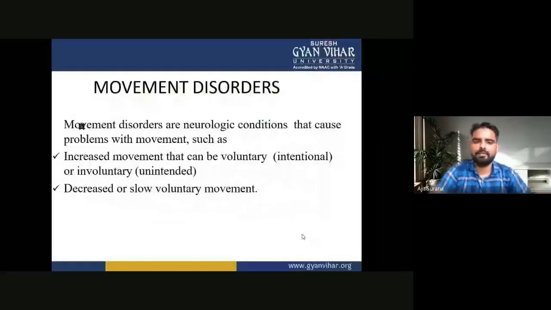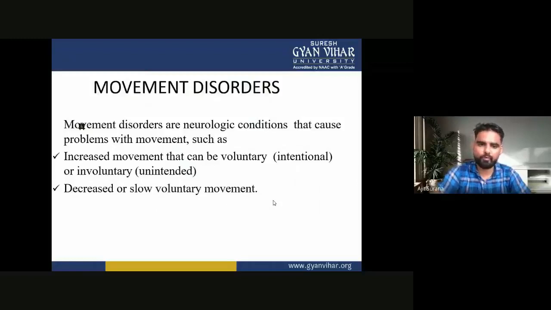Let's discuss the movement disorders. Movement disorders are neurologic conditions that cause problems with movement, such as increased movement that can be voluntary or intentional, or involuntary or unintended, or decreased or slow voluntary movement. So these are the neurologic conditions.